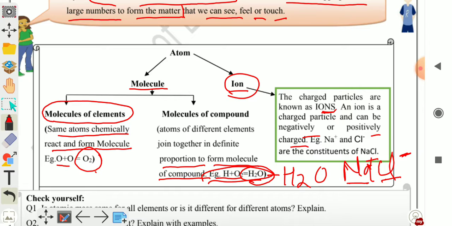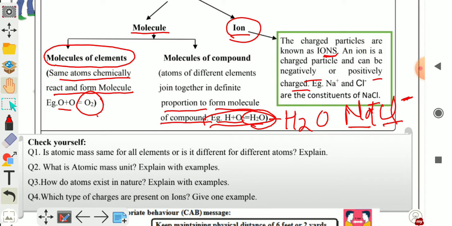Now check yourself. Question number 1. Is atomic mass the same for all elements or is it different for different atoms? So atomic mass is different for different atoms. They have unique atomic mass.